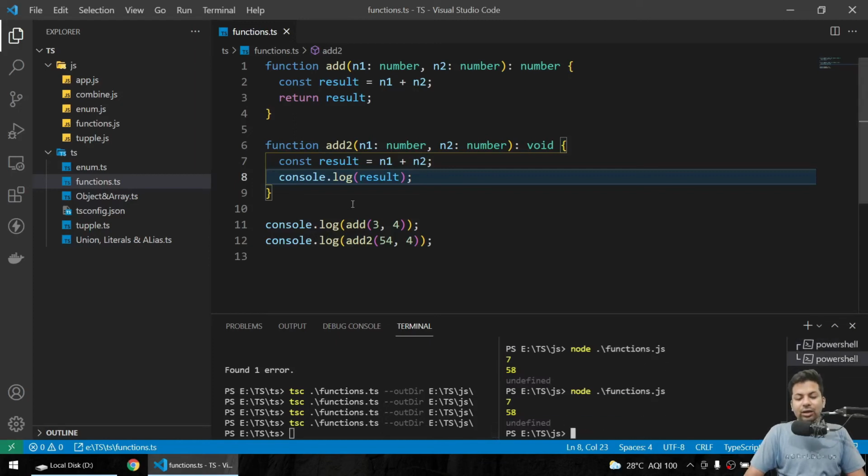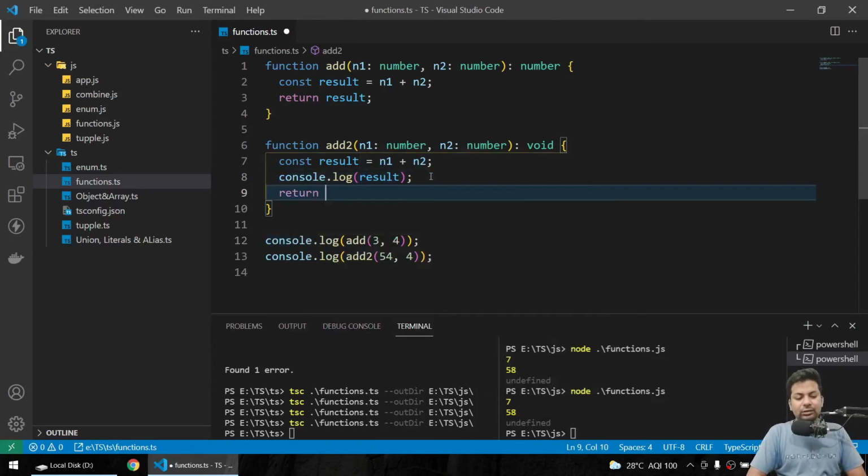So that's it. Now suppose here, why would you console, you know, if you want to get a return, and you say okay, return result.